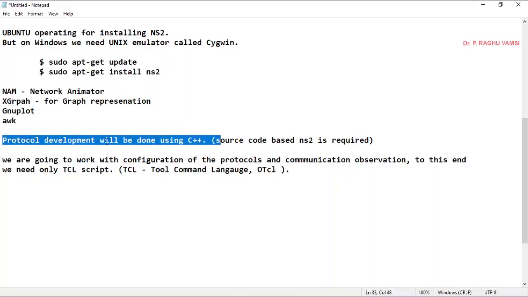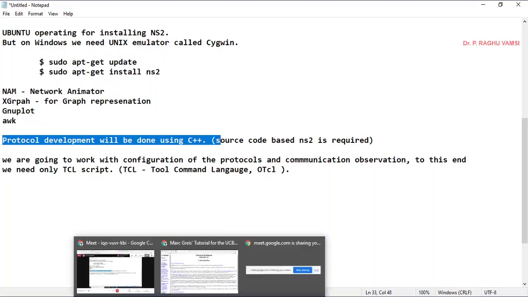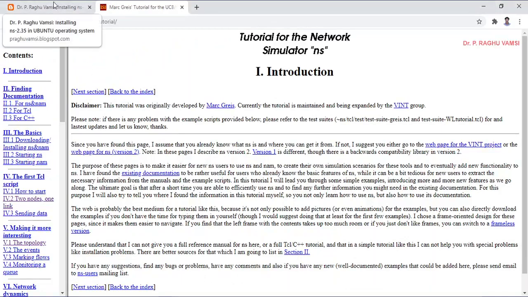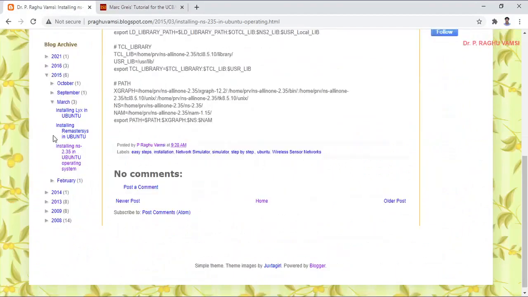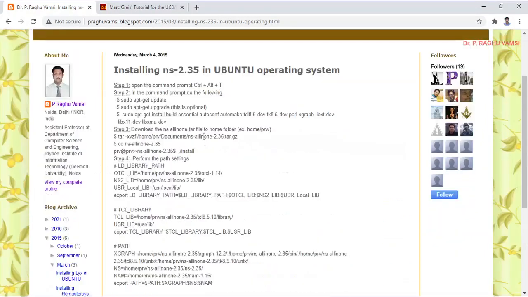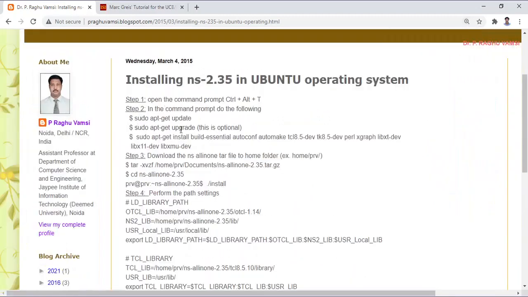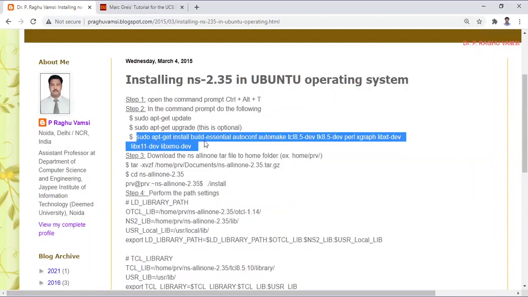If you want to work with the protocol development, you can go to my blog, which I have written very long back, maybe in 2015, I think so. I have given there the installation of NS, how to go for installation of NS. So you can follow the steps over here: open the command prompt, and in the command prompt do the following: sudo apt update and sudo apt upgrade. It's optional, and you need to install the supporting libraries, the build essentials, autoconf, automake, TCL 8.5 development, TK.